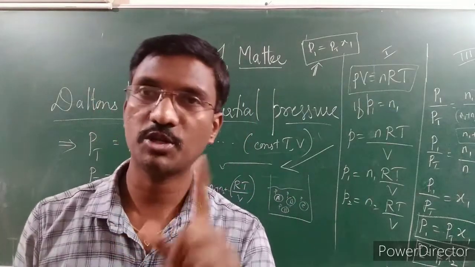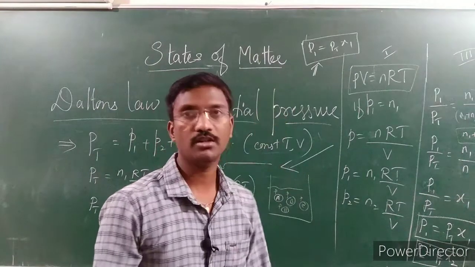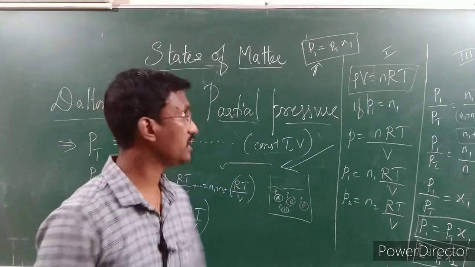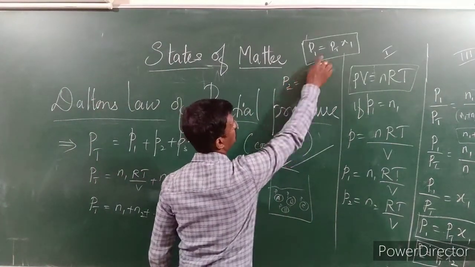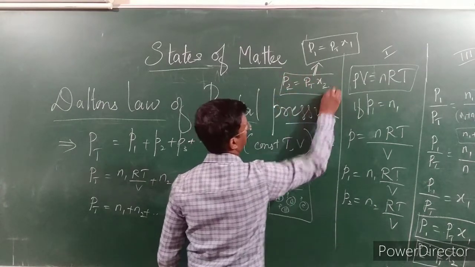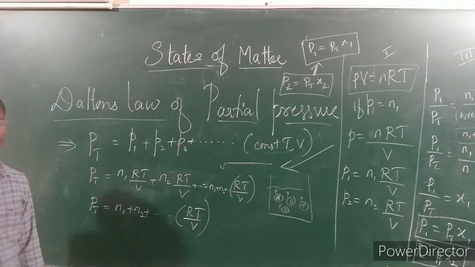P1 means partial pressure of the first gas. Pt is the total pressure. X1 is the mole fraction of the first component. Are you getting it? If you want to write P2, it is the same thing: P2 is equal to Pt as it is, with X2. So this is about Dalton's law of partial pressure.